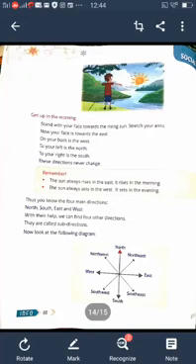Northwest, northeast, southwest, southeast. Understood? So what are the main directions? North, south, east, west. These are the main directions. Which are the sub directions? Northeast, northwest, southwest, southeast. So look at the map, children.